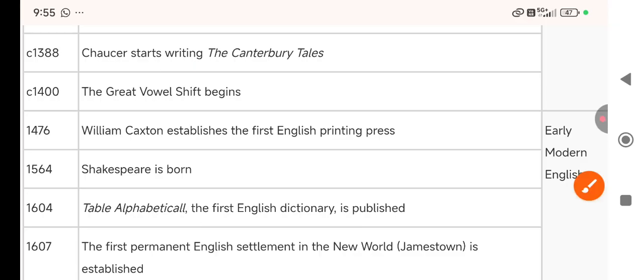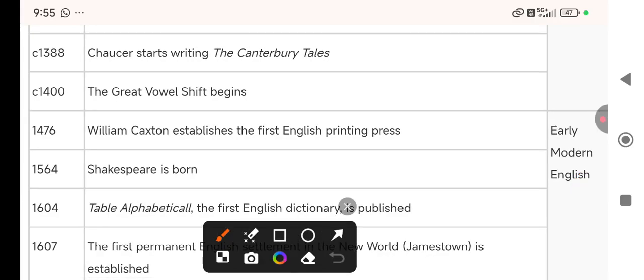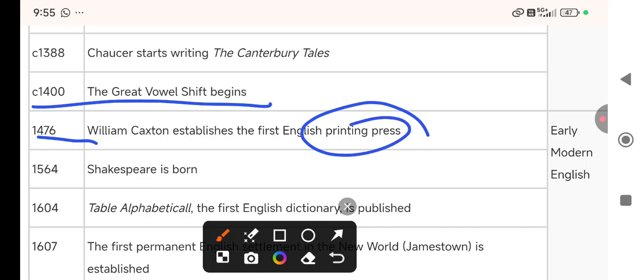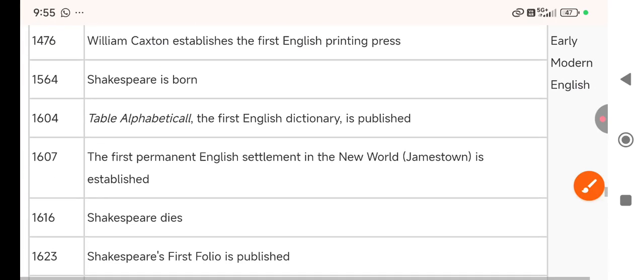Then in the 14th century, the Great Vowel Shift. Then William Caxton establishes the first printing press. Credit goes to him. William Caxton, you should remember the name.